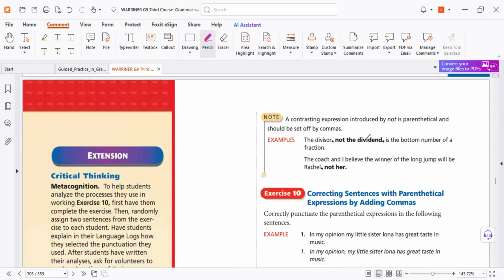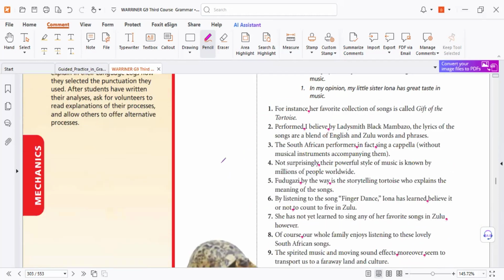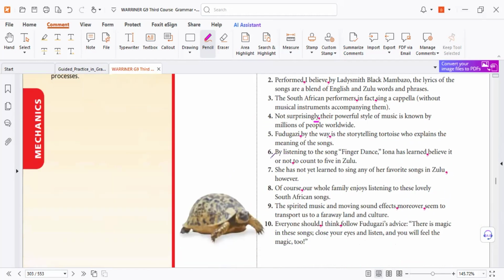Here again, interrupters. Just interrupters to show contrast, like the divisor, not the dividend. So the writer wants to help you focus on the contrast. It's the divisor, not the dividend. So you need a comma like that at the end, contrast. It's Rachel, not her. So you can use a comma. Many questions. Remember, making millions of mistakes makes you an expert. So be careful, not surprising. And this sentence: I believe, be fun. So expression, for instance, you need a comma. So we will test you for that. Be careful.